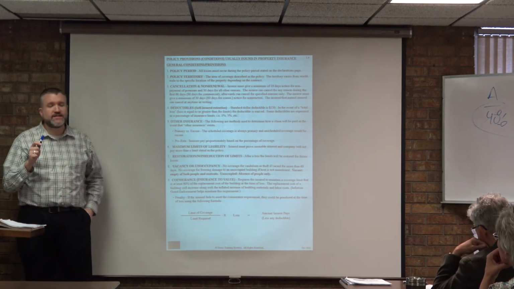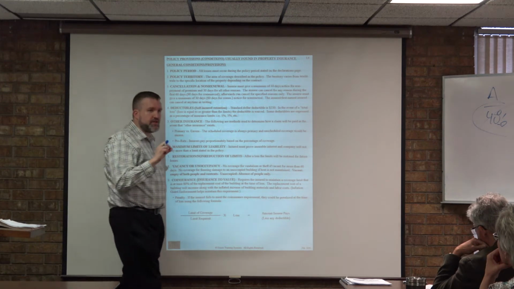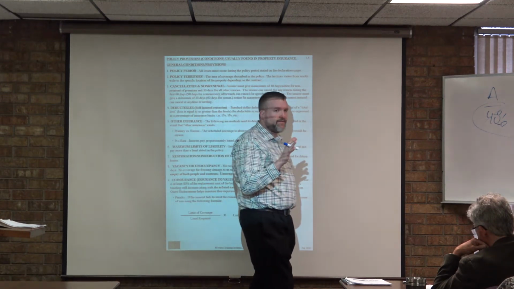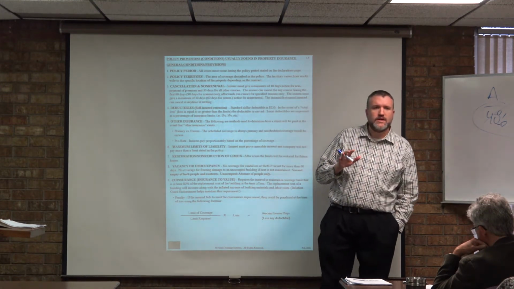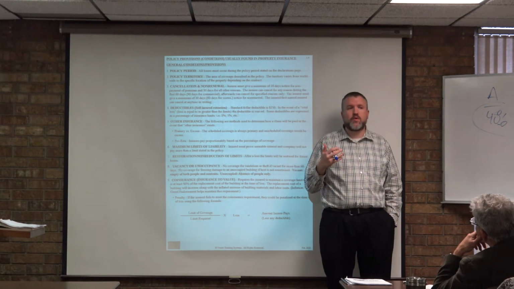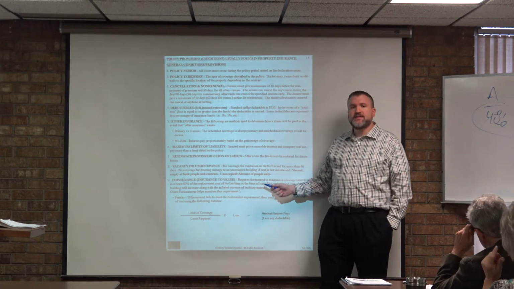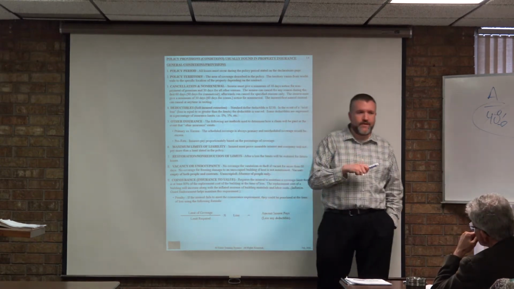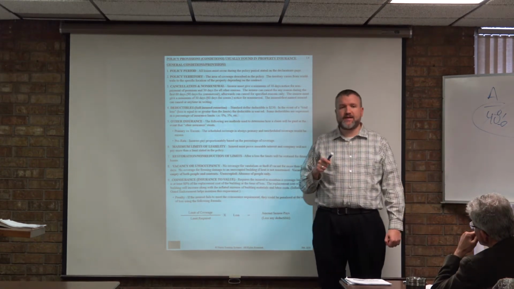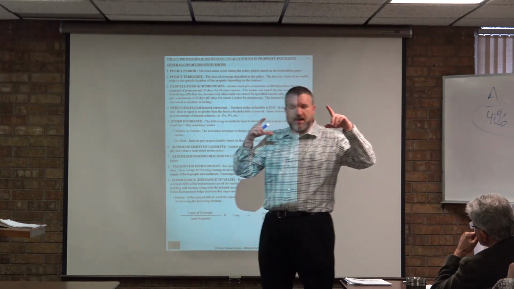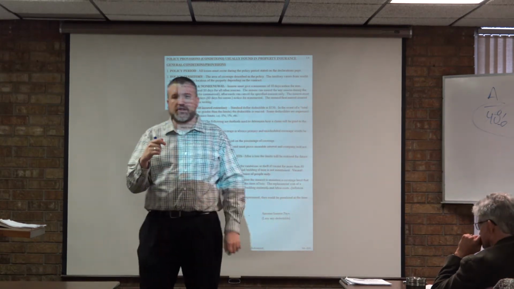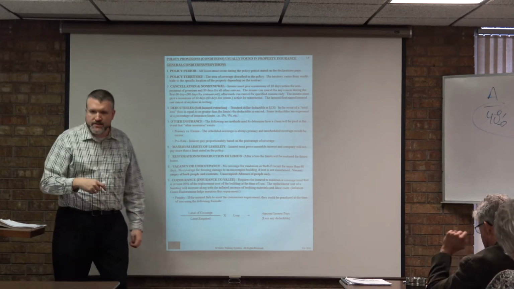Let me be very clear, this is not a math test, but this is a question that you might see on the exam where you will have to use some math skill, okay? So I'm going to break down these kind of questions in a very simplistic form. In order to figure out the penalty, to figure out if you don't carry enough insurance, there are 3 questions you have to ask yourself. So now, in that blank spot down there underneath that fraction, I want you to write out the letters A, B, and C.